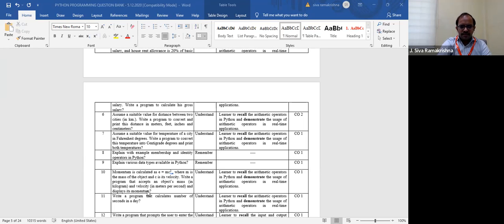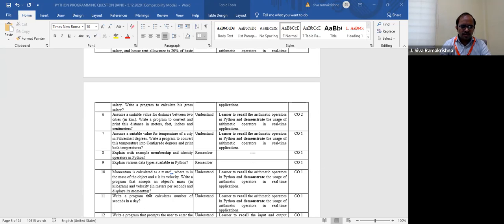Can you write this program? You need to take two inputs, that is m and c. You need to compute its momentum. I don't know whether the formula is correct or not, but they have given some expression related to some momentum and velocity as well as the mass. You need to take the input from the user, ask the user to input mass and velocity, use the formula to compute its momentum.